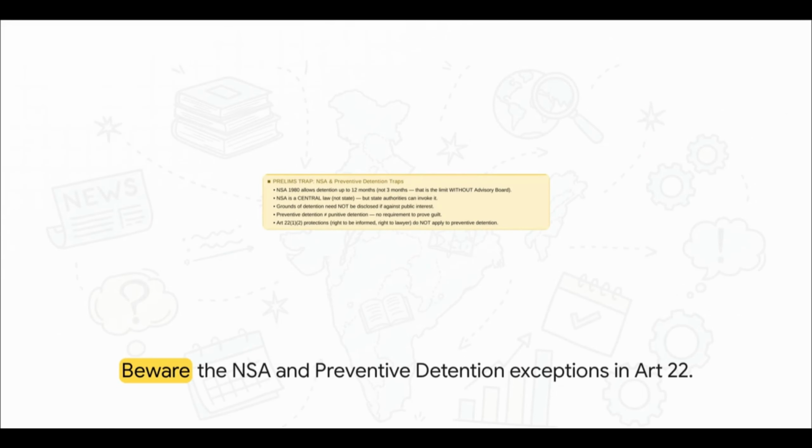And speaking of Article 22, lean in closely for a second, because this right here is a classic prelims trap. The National Security Act is an essential law that allows for preventive detention for up to 12 months. But here is the massive catch. Preventive detention is not punitive. It does not require proving guilt, and all those standard Article 22 protections, like the right to be informed of the grounds for your arrest or the right to a lawyer, they simply do not apply to preventive detention if the state deems it against the public interest.